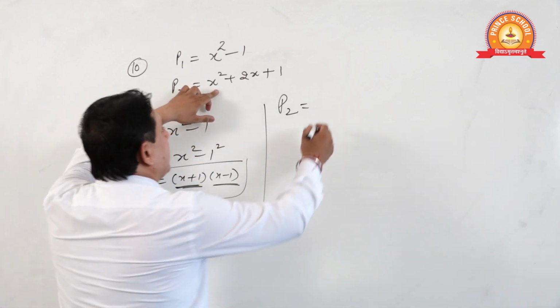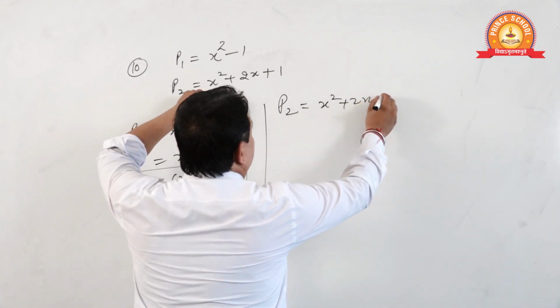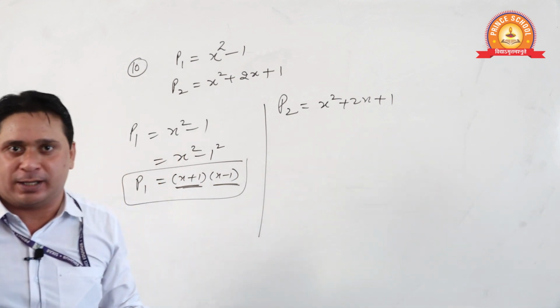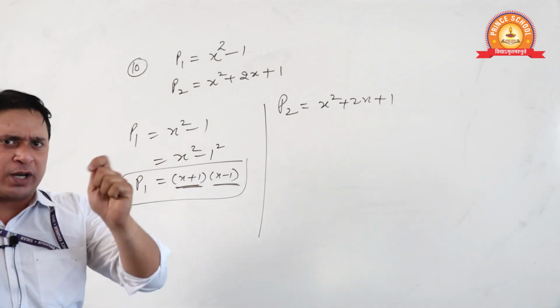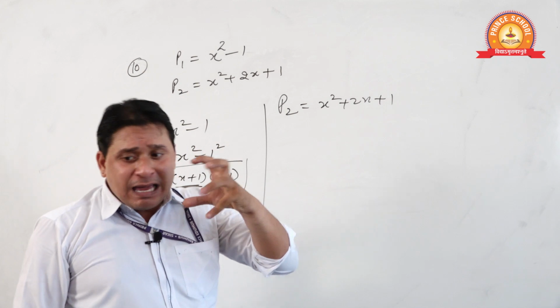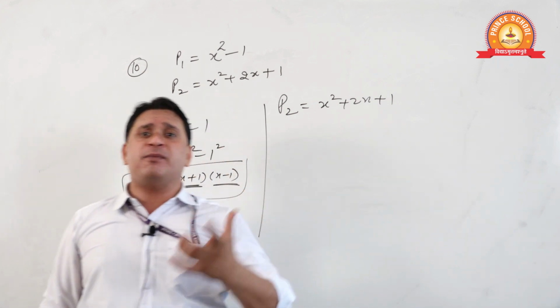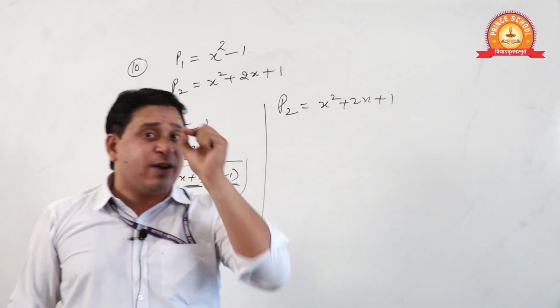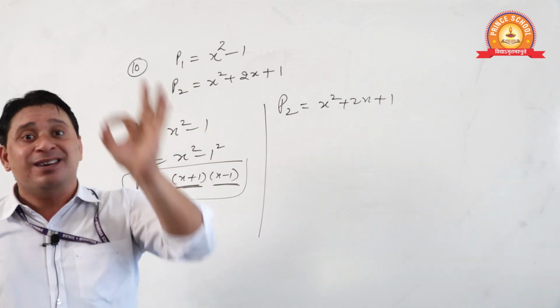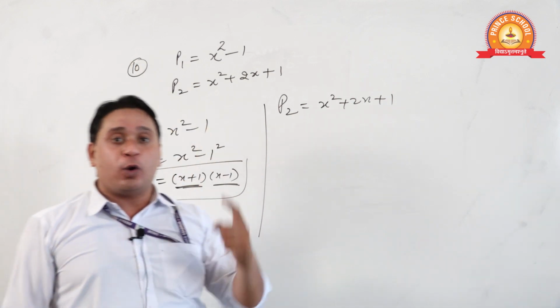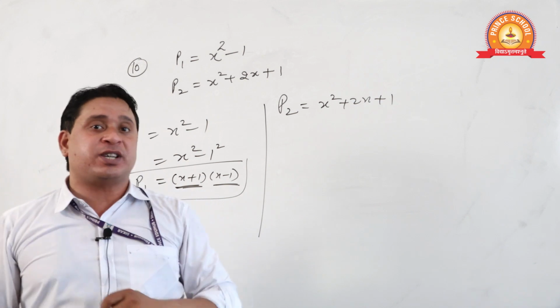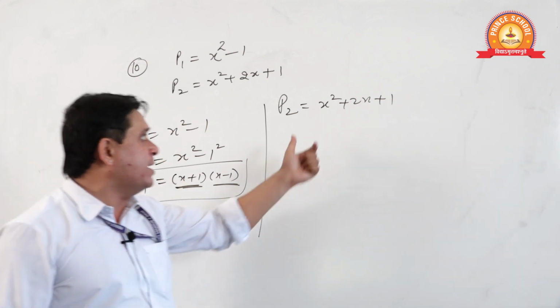What is this, beta? X square plus 2x plus 1. How many of you are smart students? Just try to make yourself. Whatever I have told you in many of my last videos, if you have an eagle's eye, your keen observation can make you a perfect mathematician.